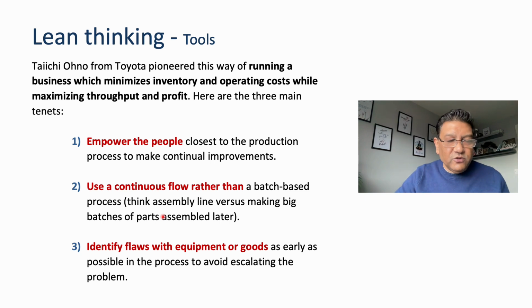So we try to reduce that. What can we do? We can put another machine at workstation 2 and increase the capacity, and match the capacity to 100 with machine 1 and machine 2. Then we identify flaws with equipment or goods. We need to identify, is there any problem? Can we improve our equipment to make it much more efficient?